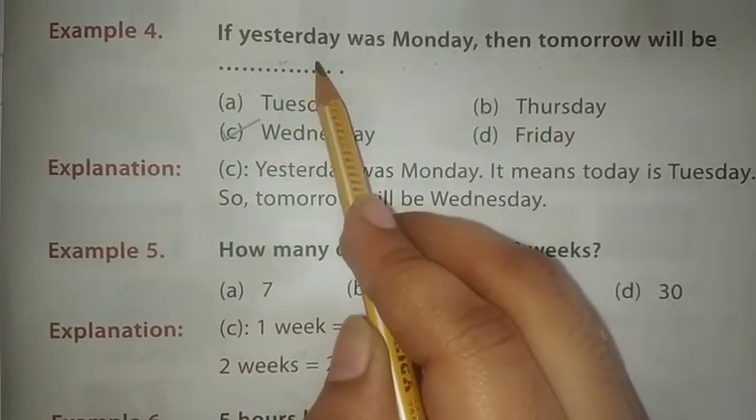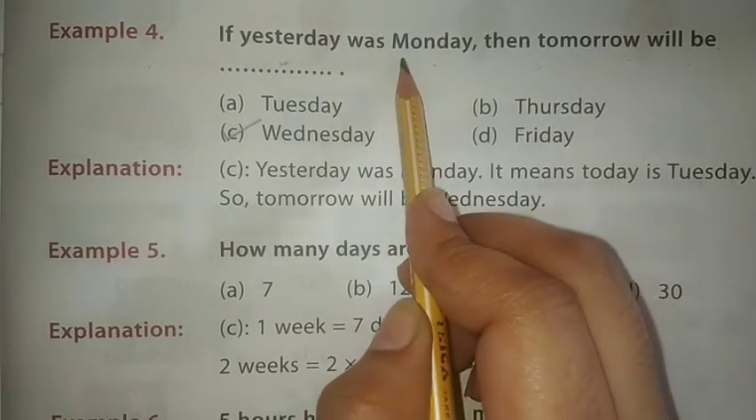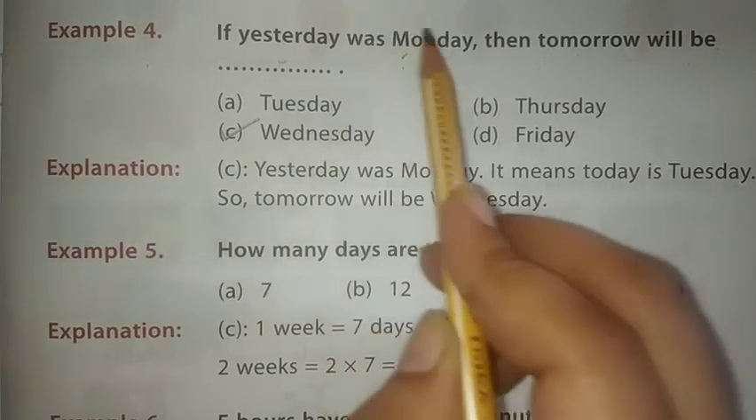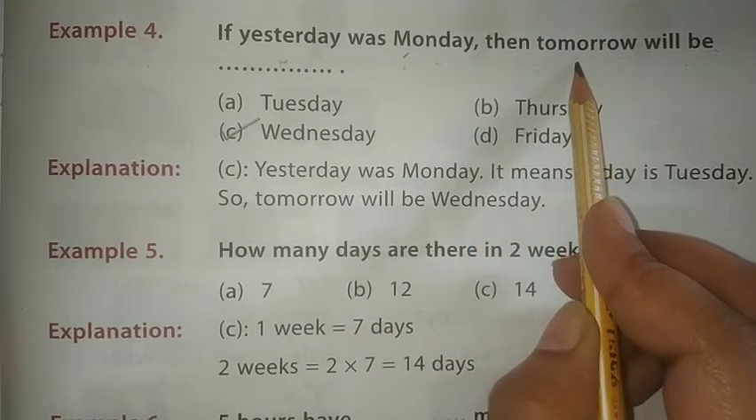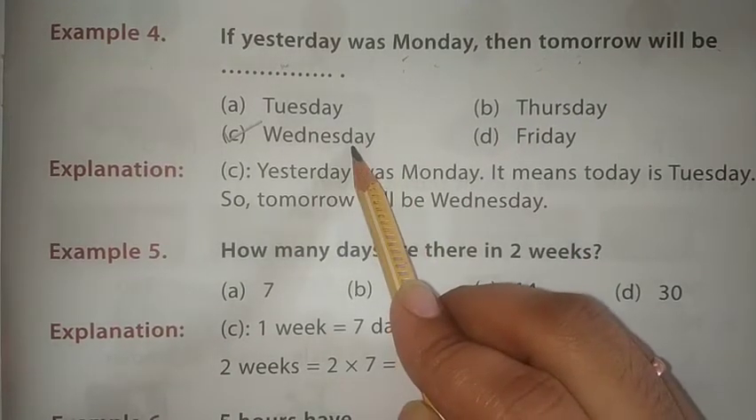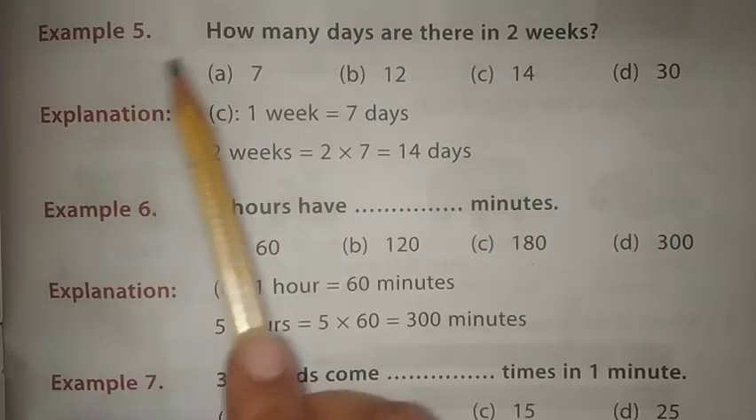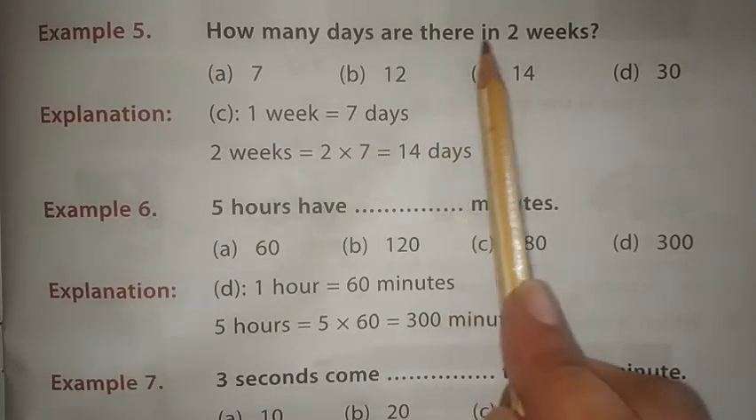क्योंकि yesterday जो बीत गया वो Monday था तो आज क्या हो गया? Tuesday. और जो आने वाला कल tomorrow है वो क्या हो जाएगा? Wednesday. 5. How many days are there in 2 weeks?